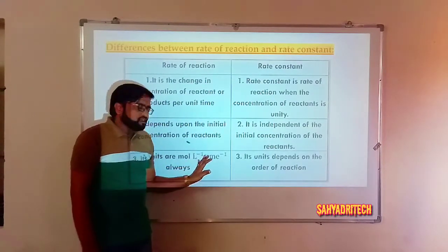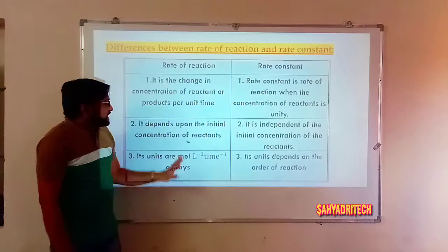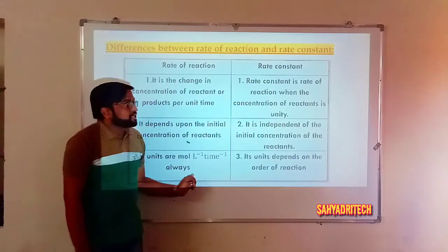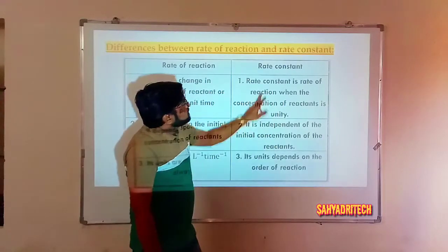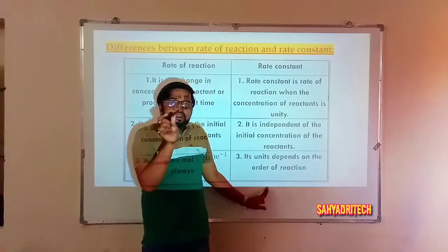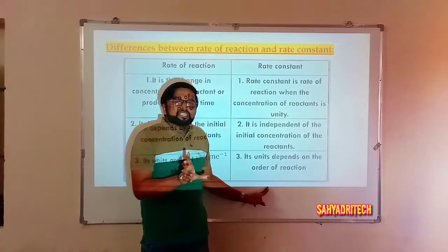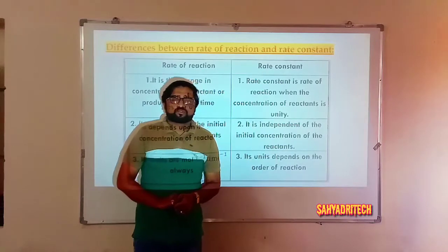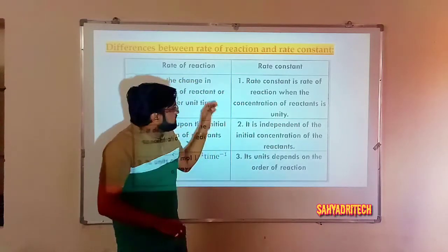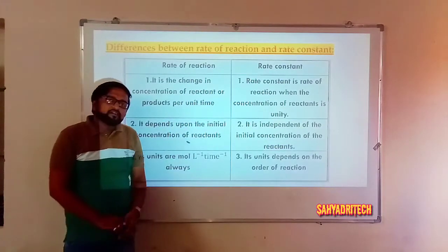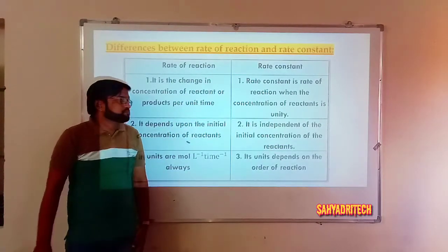So generally the unit of rate of a reaction will be in the form of concentration per time. But as we already mentioned, the unit of rate constant depends on the order of a reaction. It means as order changes, the unit of rate constant also changes. So these are the three differences between rate of a reaction and rate constant.